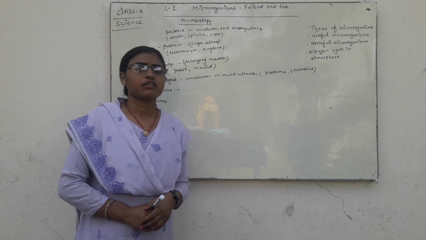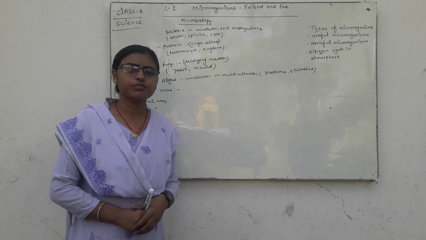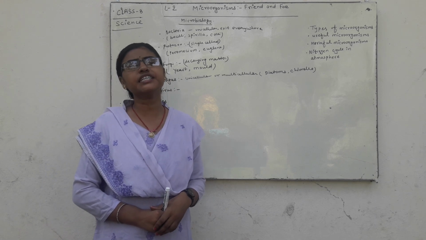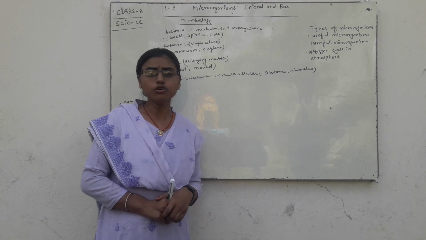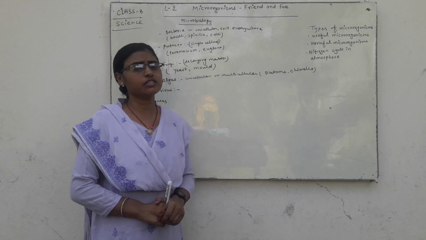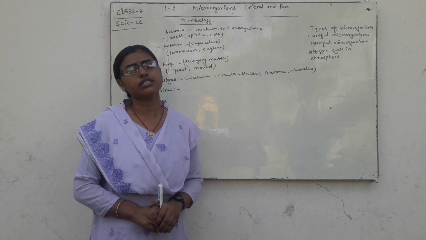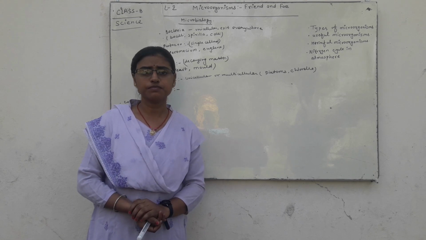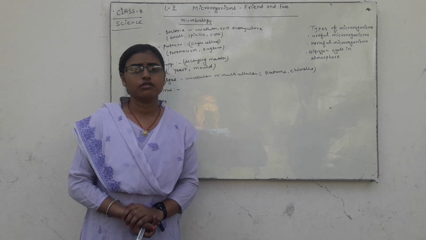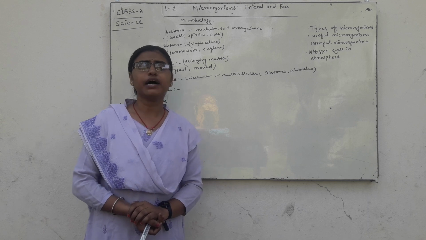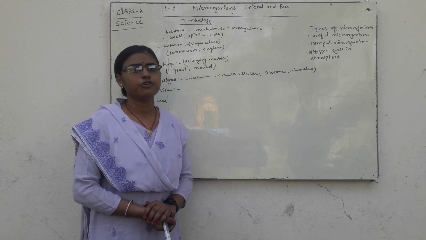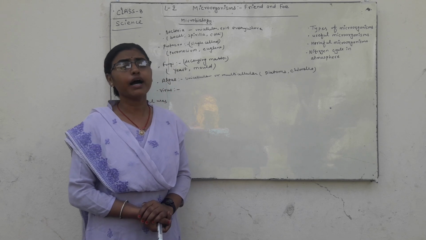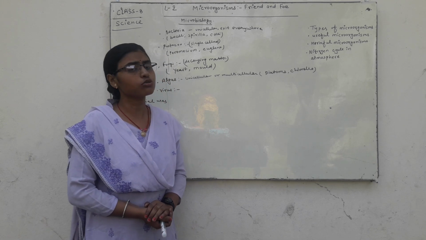Microorganism is that organism which is not seen by our naked eye, which is only seen by the microscope.